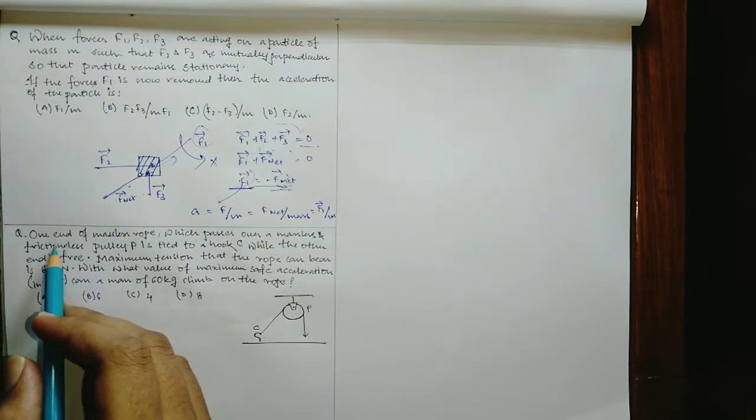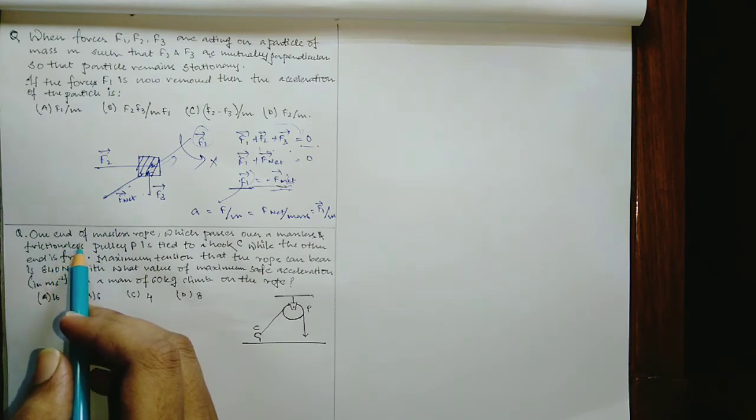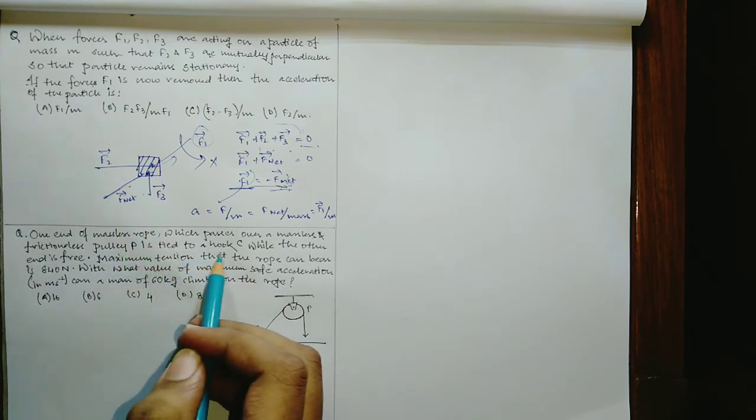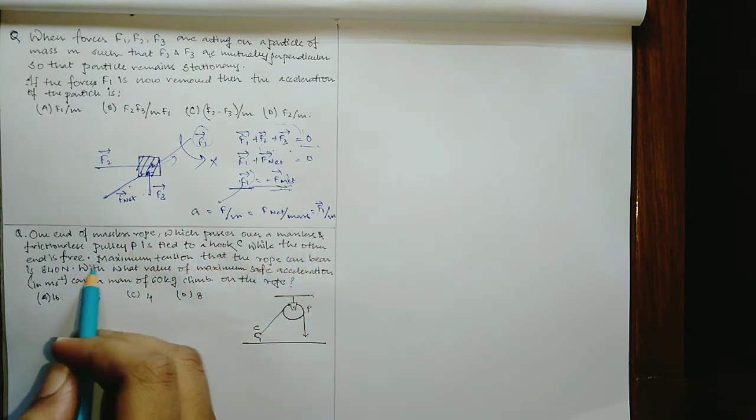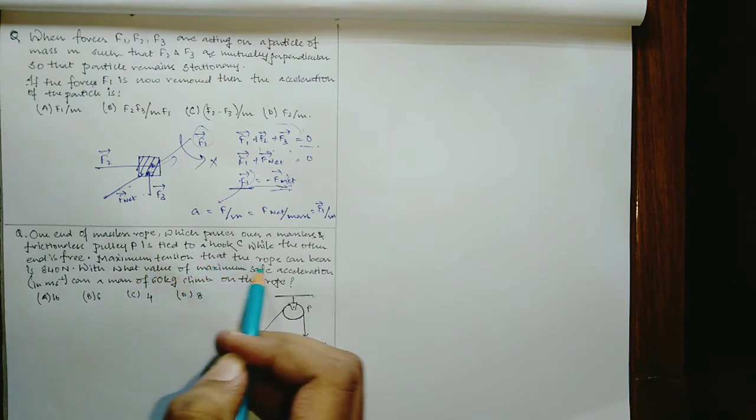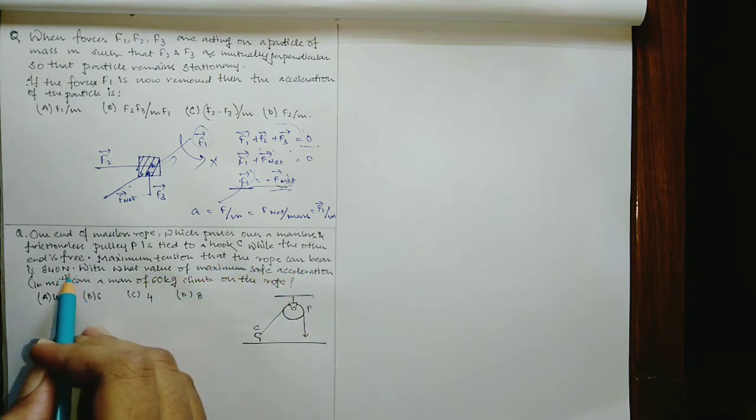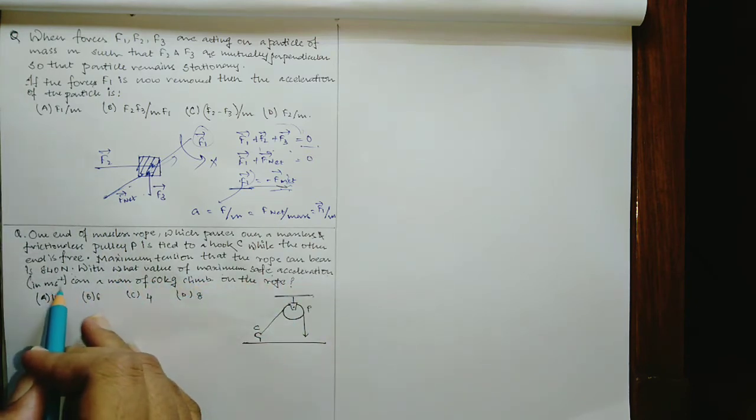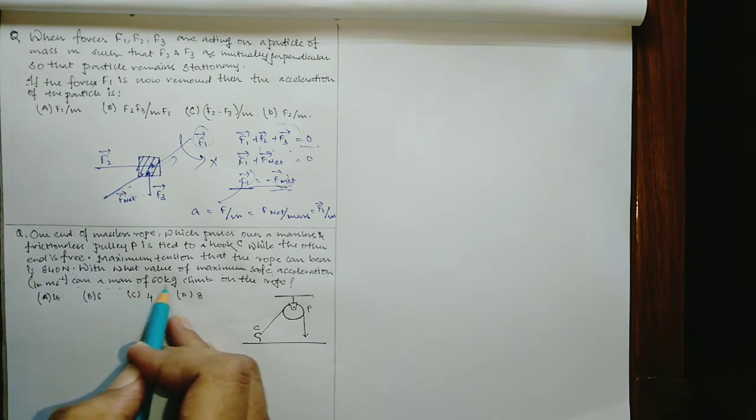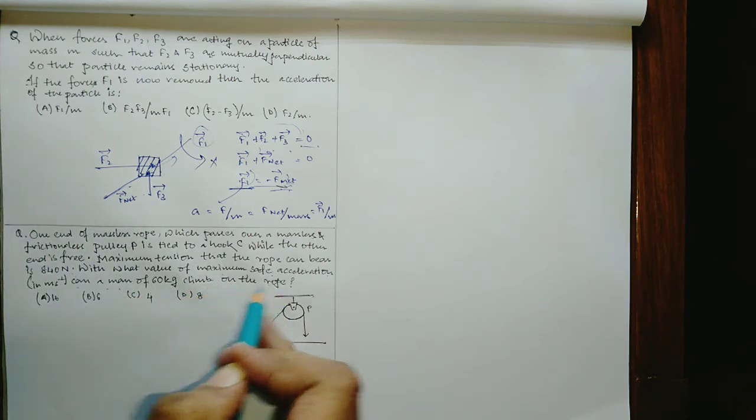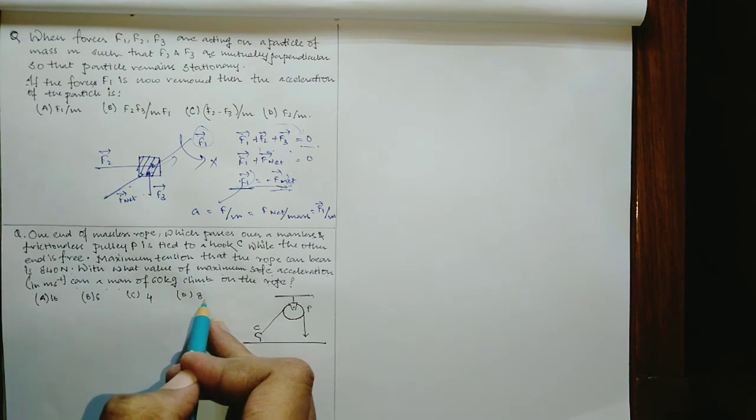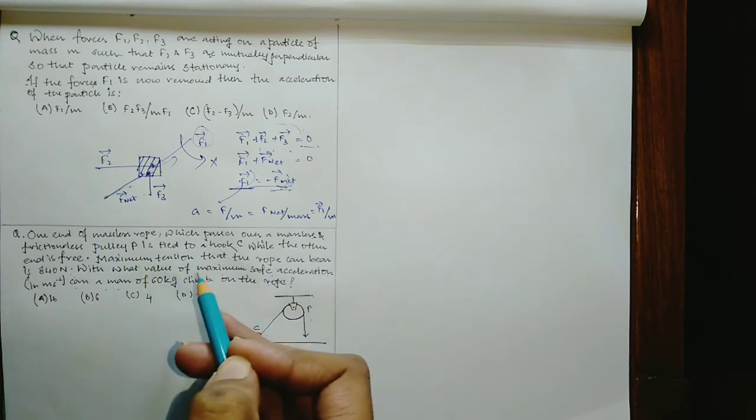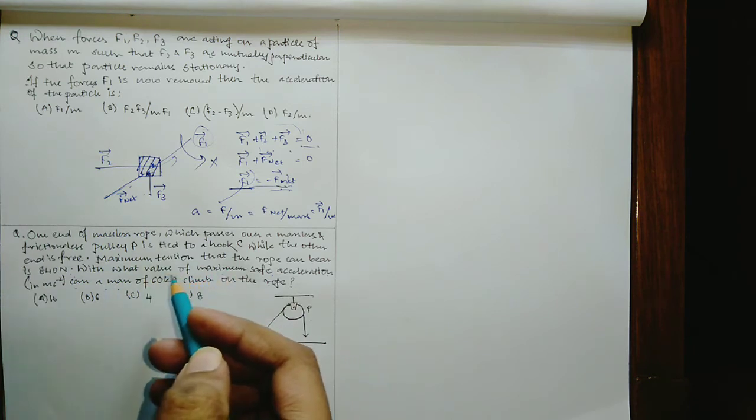So next question. The question reads: one end of a massless rope which passes over a massless and frictionless pulley P is tied to a hook C while the other end is free. The maximum tension that the rope can bear is 840 Newton. With what value of maximum safe acceleration in meter per second square can a man of 60 kg climb the rope? Options are given. I suggest you all first try this question. The figure is given here, and then look for the solution.